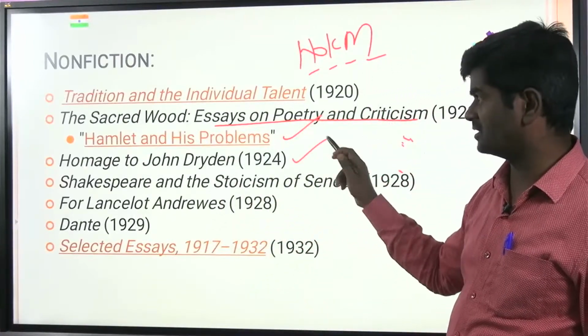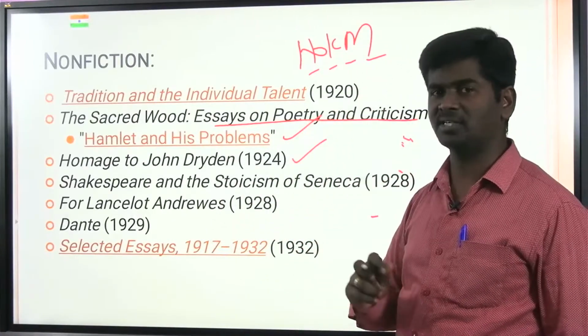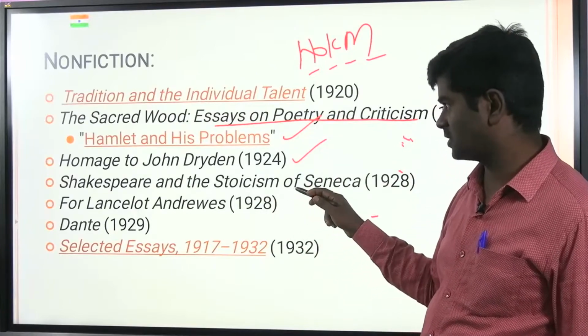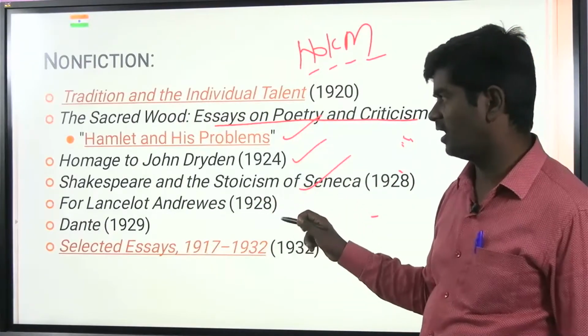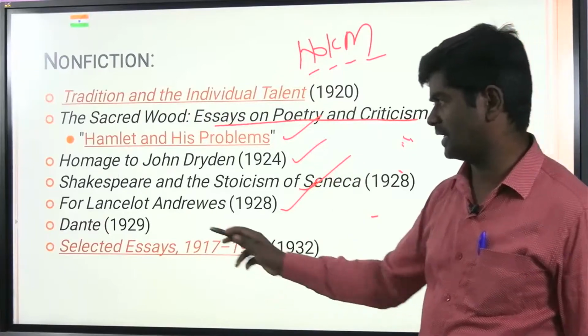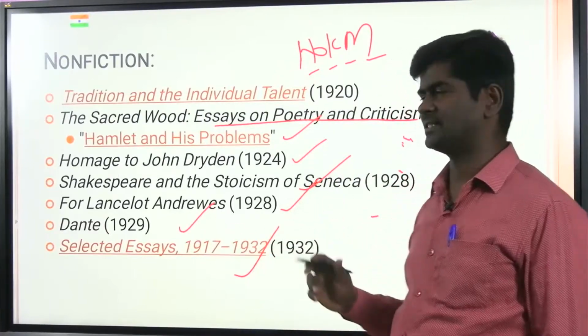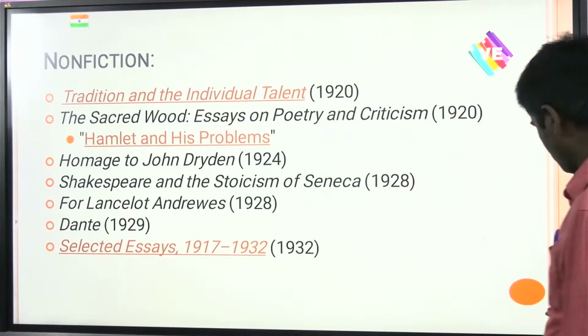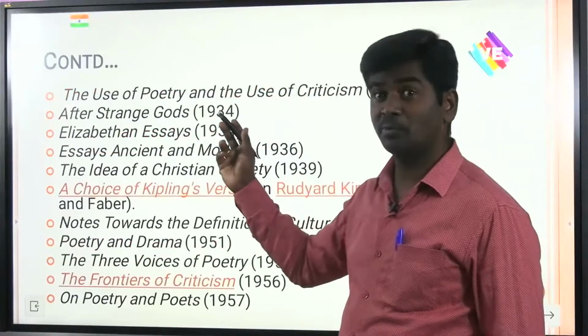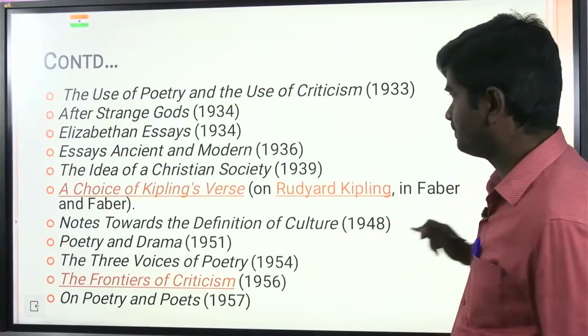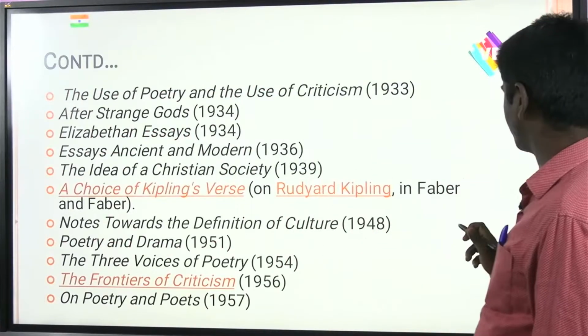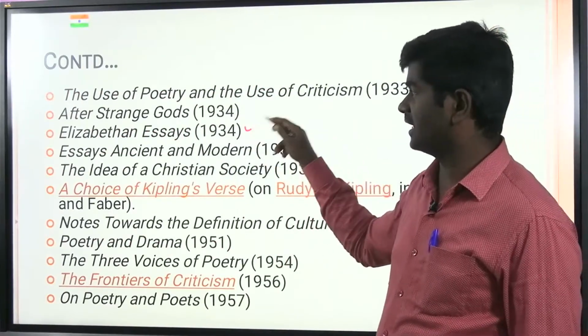Homage to John Dryden, the popular 17th century writer. Shakespeare and the Stoicism of Seneca, and For Lancelot Andrewes, Dante. Selected Essays, a very popular work. Next, friends, The Use of Poetry and the Use of Criticism, another important critical work, and Elizabethan Essays.